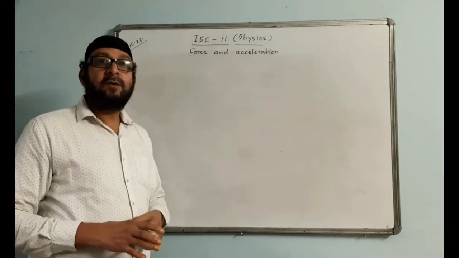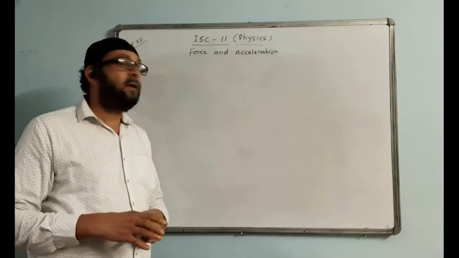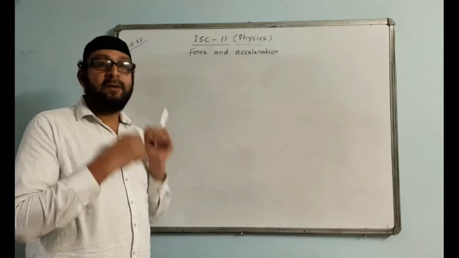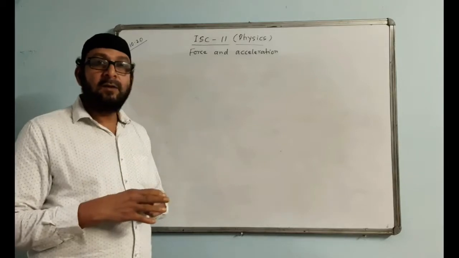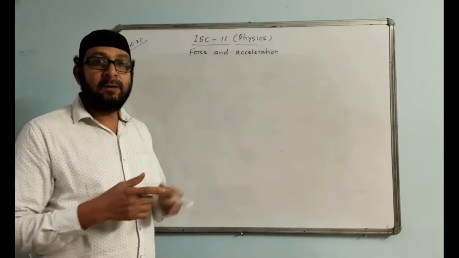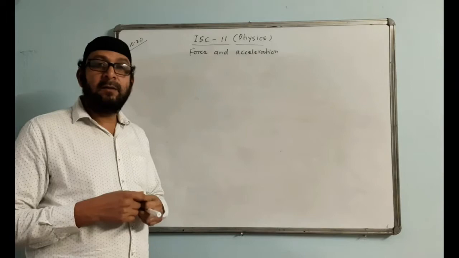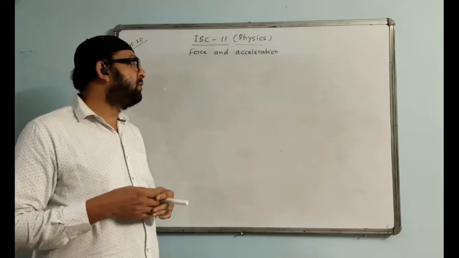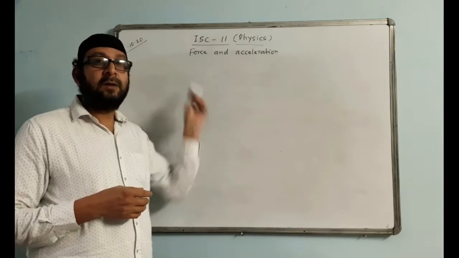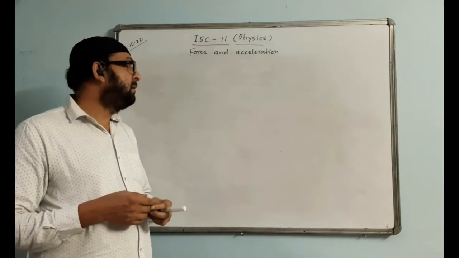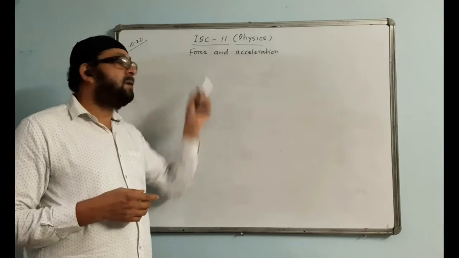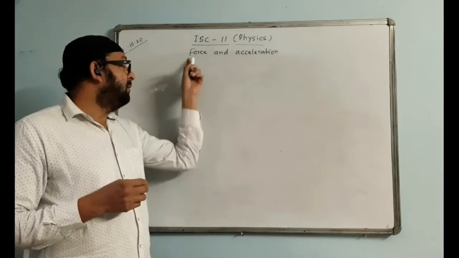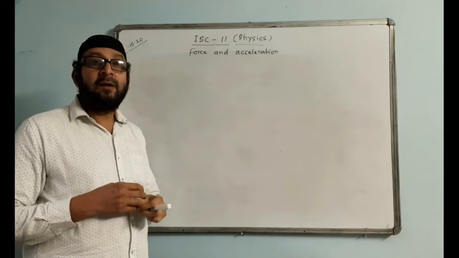In lower classes, we used to do lots of reason-type questions, like why a passenger feels a jerk in the backward direction when the bus suddenly starts, or when the brake is suddenly applied in a bus or in a vehicle, the passengers in the bus are thrown forward. So all these questions are based on inertia. I think you all know the reasons behind. Now, this chapter is mainly calculation or numerical based. We'll talk about Newton's second law of motion.